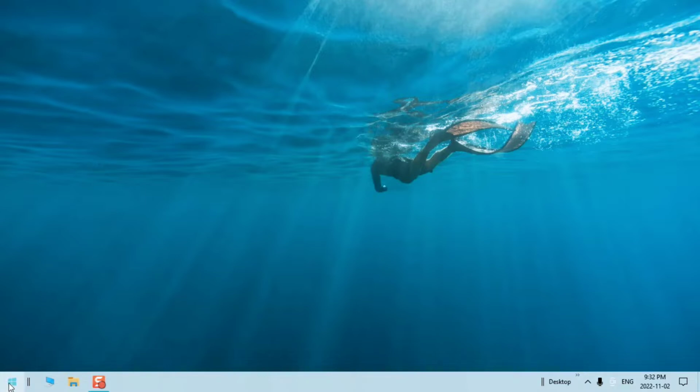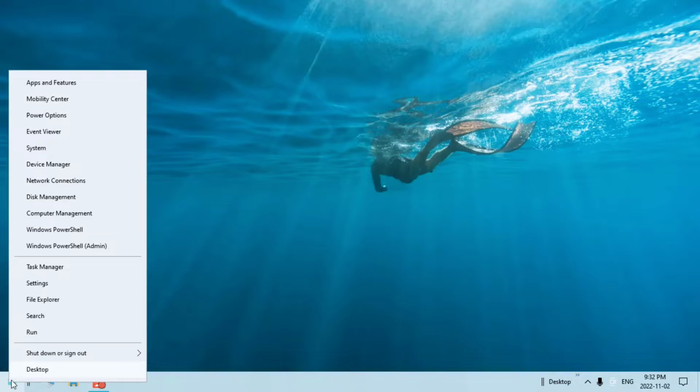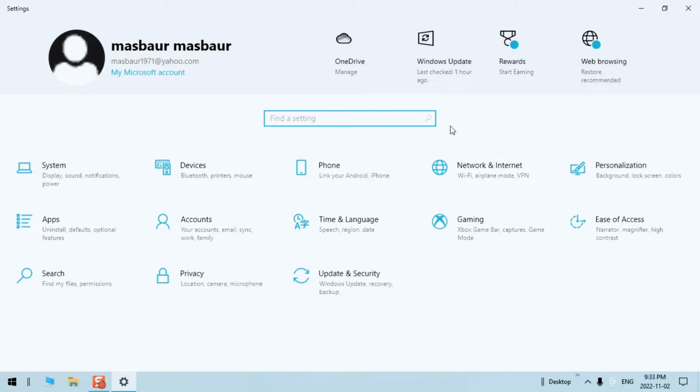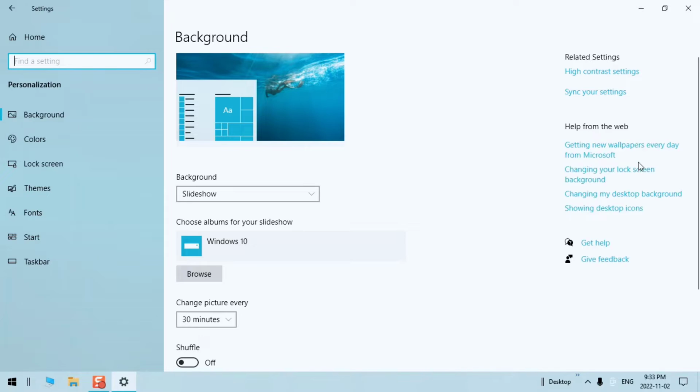First thing, I'm going to go to settings. And then I'm going to click on personalization. Once I come over here, I'm going to click on background. Over here, it's on slideshow right now. Click right here, and I'm going to choose solid color.